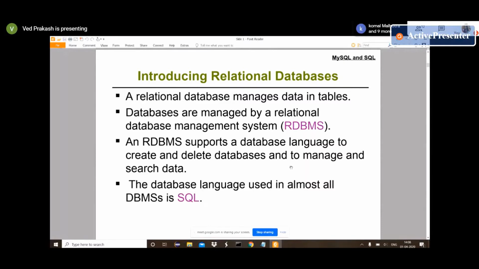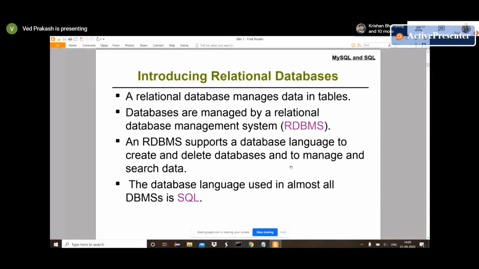Basically, a relational database manages data in tables. The databases are managed by a Relational Database Management System (RDBMS), which supports a database language, unlike Java or PHP or Python. We have a specific language for database manipulation, to create or delete a database or manage data. For almost all databases, we use a language called SQL.